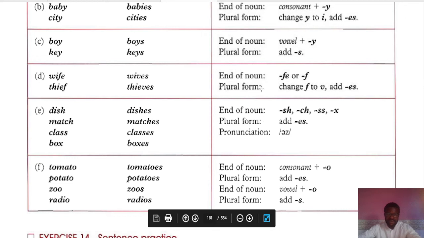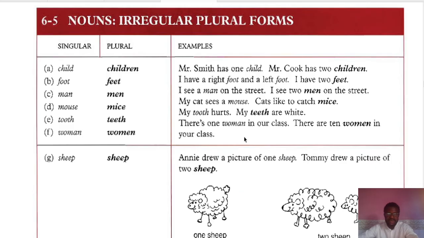But okay, let me quickly show you. Yes, here we've got the irregular plural forms. The irregular plural form, just like we've got our irregular verb forms. We don't need to follow a particular tip to be able to find out what the plural form is going to be.